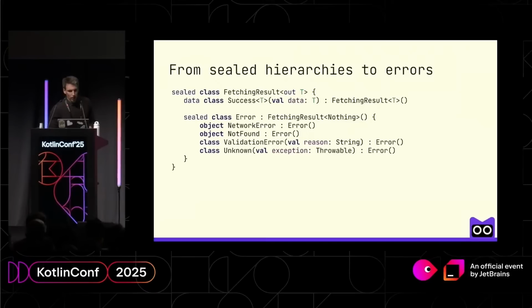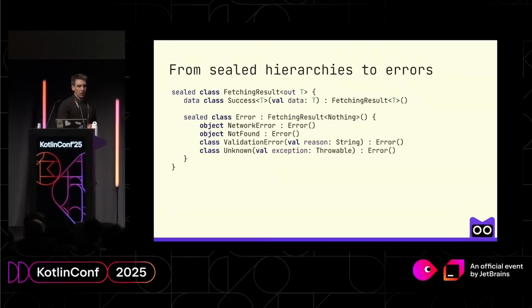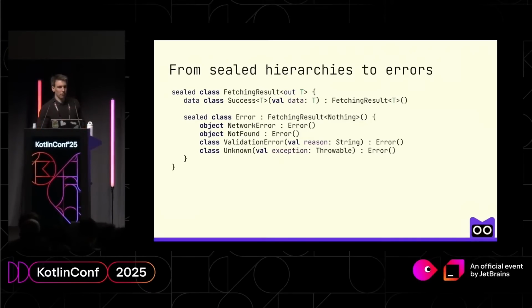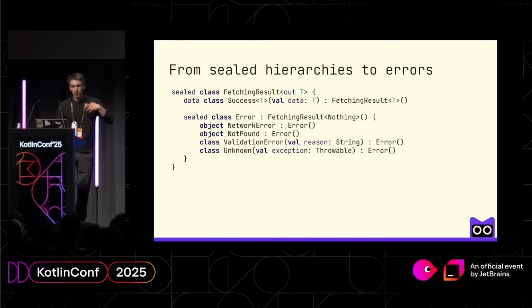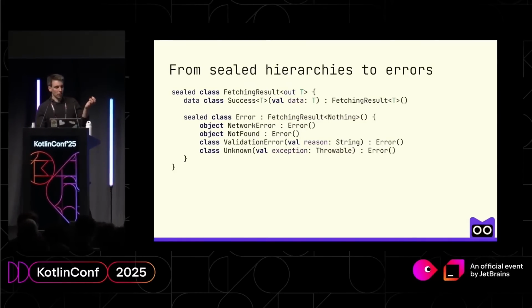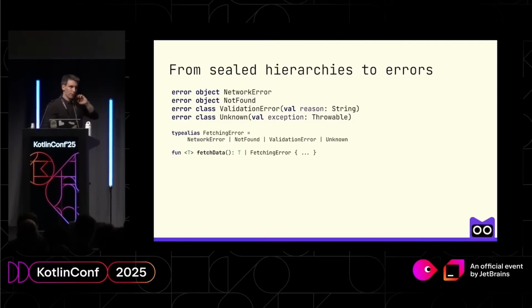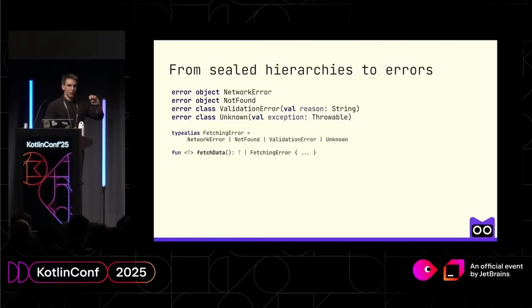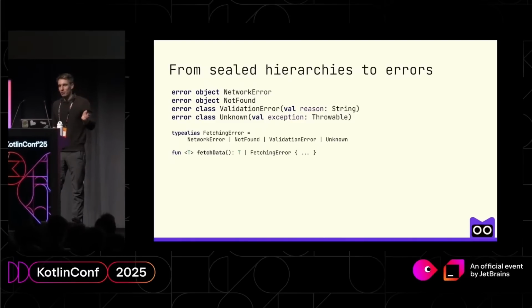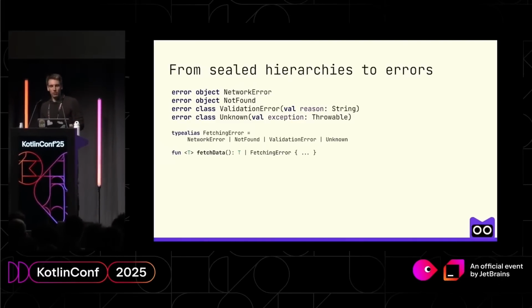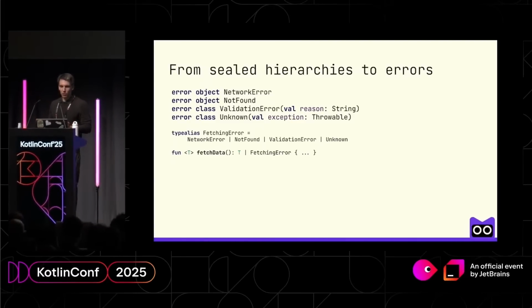It will work the same as with sealed hierarchies, absolutely. So if we used to have such a sealed hierarchy when we have a fetching result, again, a data class Success and then a bunch of errors, what happens with the rich errors? First of all, we forget completely about the success because it's just an unused class. It's there just to hold some data, and it doesn't bring any valuable benefits to your code.